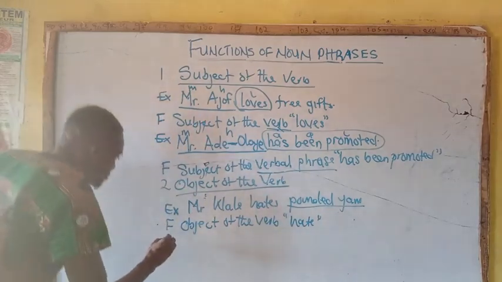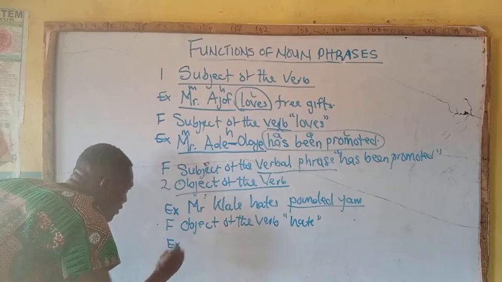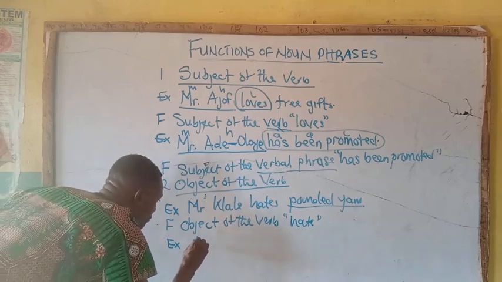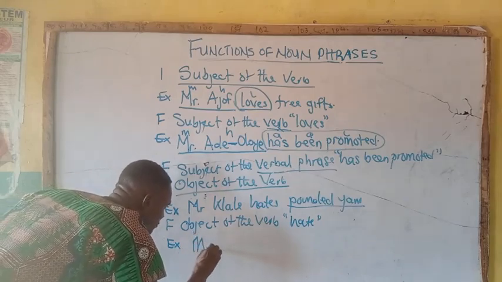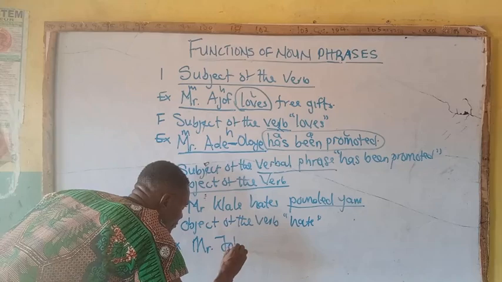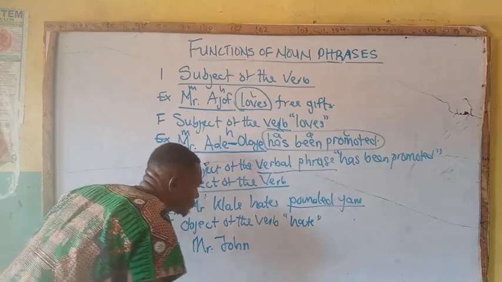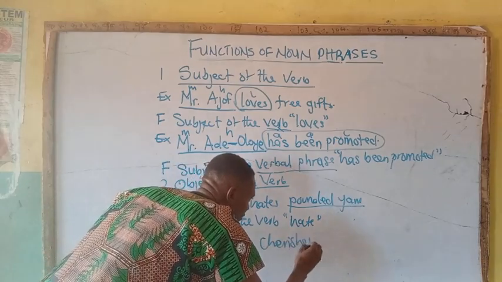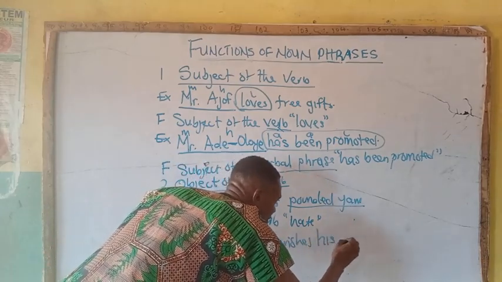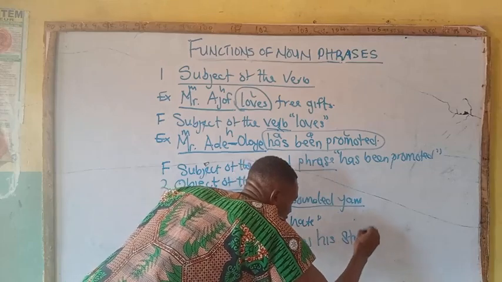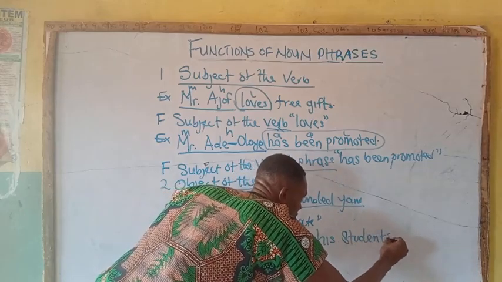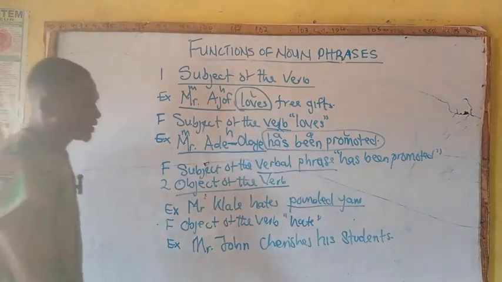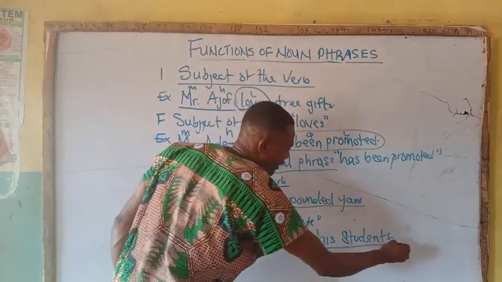So another example, we have Mr. John cherishes his students. Mr. John cherishes his students, and his students is underlined.